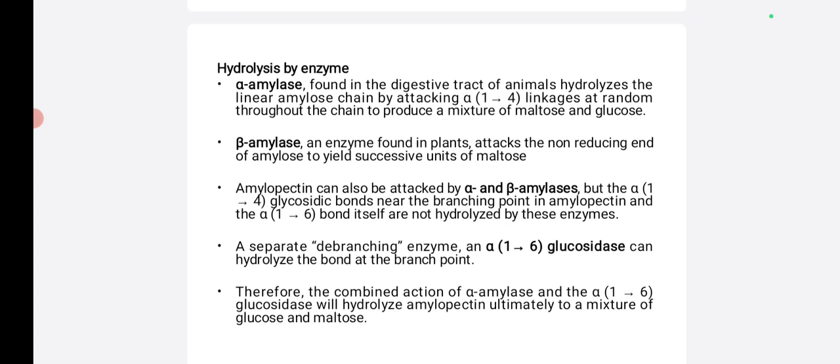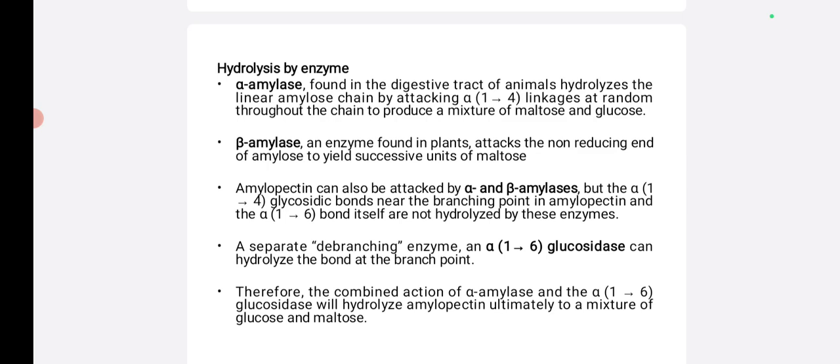Next, hydrolysis by enzyme. Here starch is hydrolyzed by either alpha amylase, beta amylase or alpha 1,6 glycosidase. These are enzymes used for hydrolysis of starch.